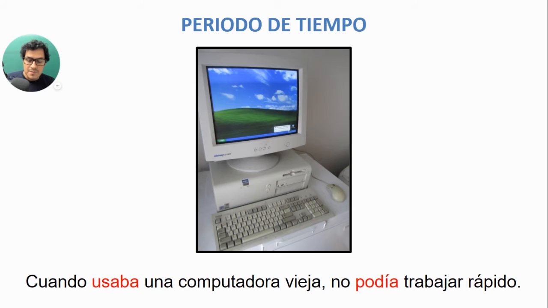Next example here. Cuando usaba una computadora vieja, no podía trabajar rápido. When I was using an old computer, I couldn't work fast. No podía trabajar rápido. Again, the period of time cuando usaba una computadora vieja, imperfect tense. No podía trabajar rápido. Okay, that's what used to happen. I wasn't able to work fast. That verb, podía, is also in imperfect tense.